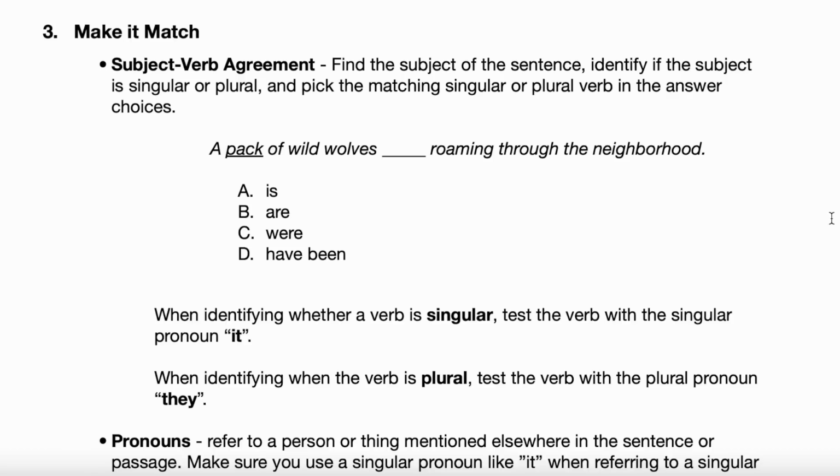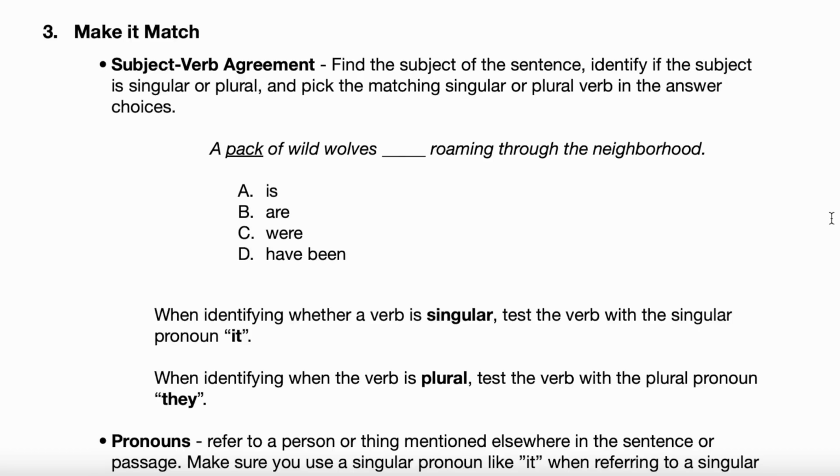Because like if you saw the word team, like the team takes the field, some students think the word team is plural, right? Because they're like, well, it's made up of a bunch of people. And it's like, yeah, okay, it's made up of a bunch of people, but it's one team, right? Teams with an S would be plural. Does that make sense? Okay. Or like, I know you would never do this, but if someone went to a gas station and bought a pack of cigarettes, well, how many packs are we talking about? Well, if it's a pack of cigarettes, we're talking about one pack, right? Now it's got a bunch of cigarettes in it. That's fine. But it's one pack. So that would be singular. Does that make sense? Yes, it does.